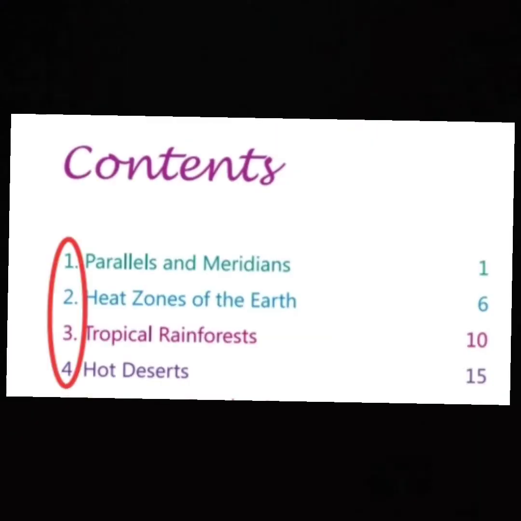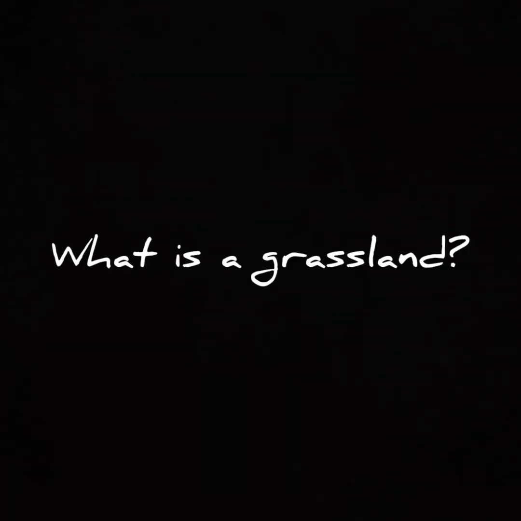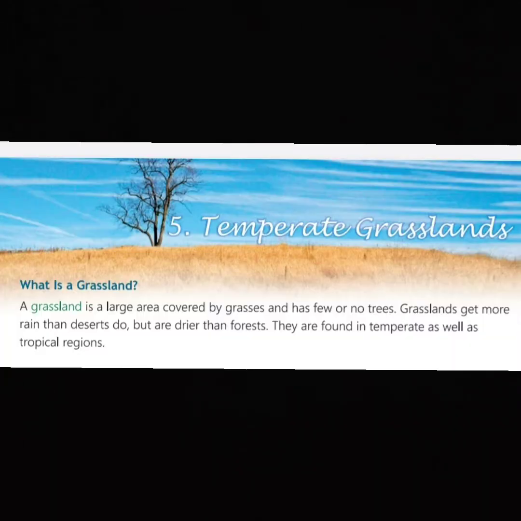Students, we already read our 4 chapters in the month of May. Now it's our turn to read our new chapter, chapter number 5, that is Temperate Grasslands. What is a grassland? A grassland is a large area covered by grasses and has few or no trees.